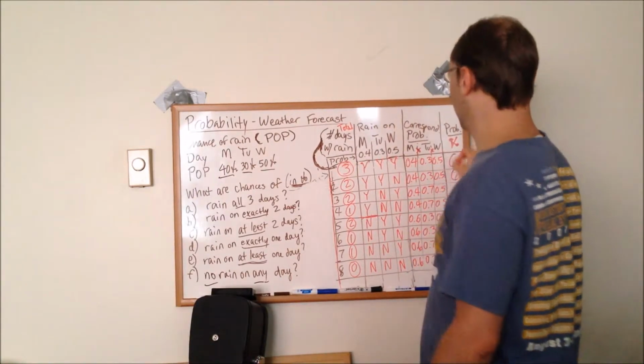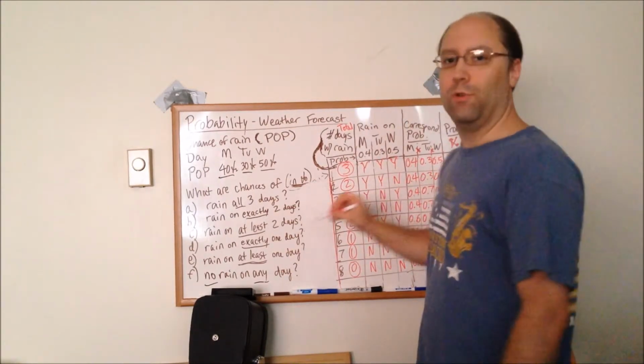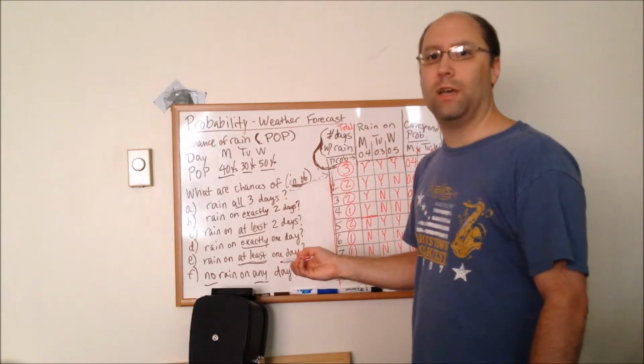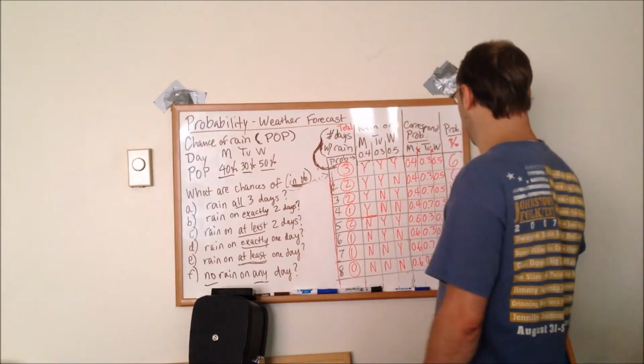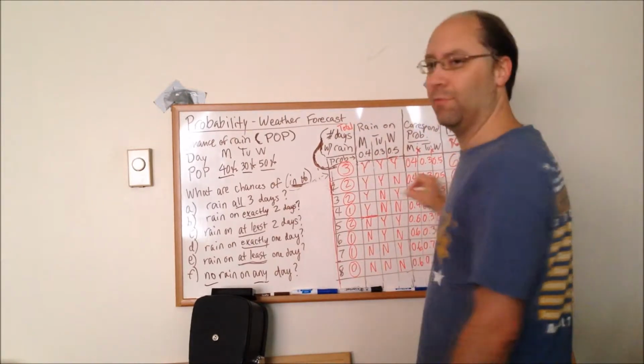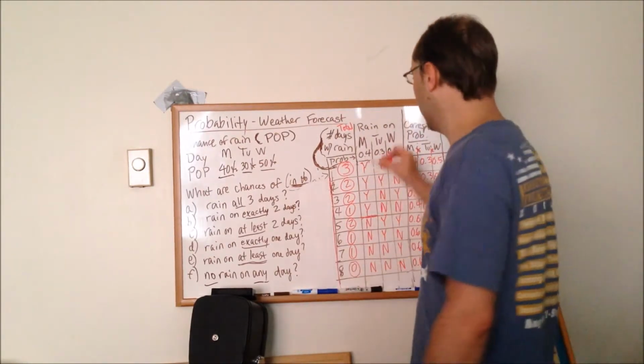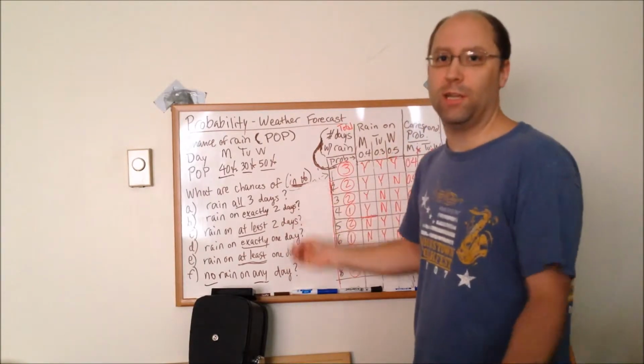So each of these would be a 6% chance of happening. 0.4 times 0.7 is 0.28 times half of that is 0.14, or 14%. And if you notice, 6 and 14% add to 20%, and you have that twice, so that's 40%, and lo and behold, there's a 40% chance of rain on Monday.